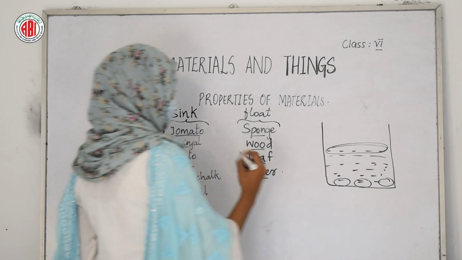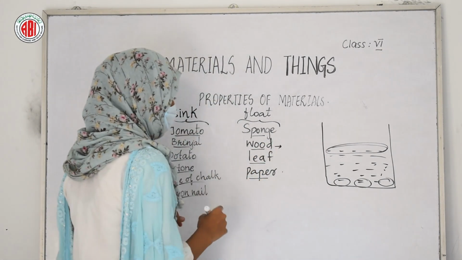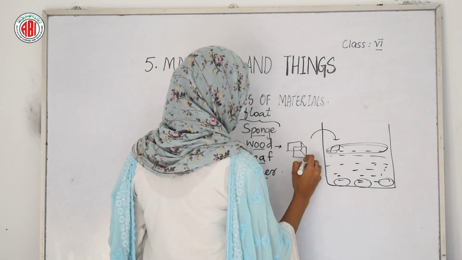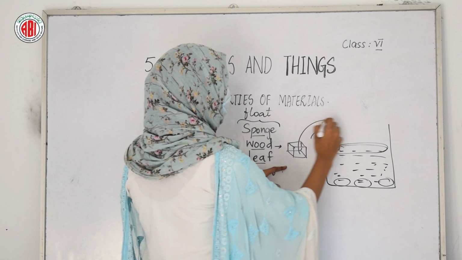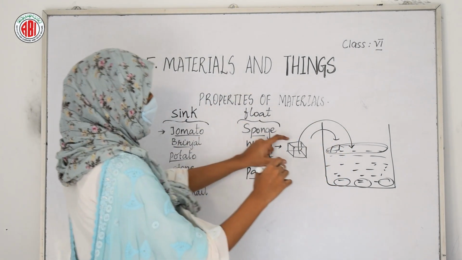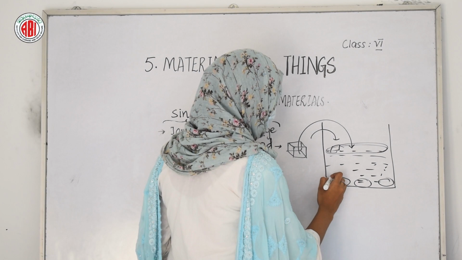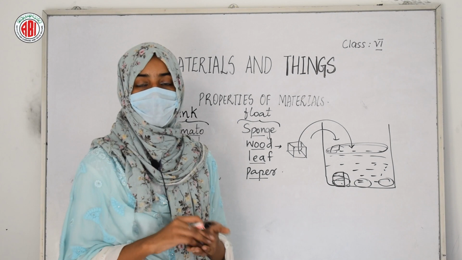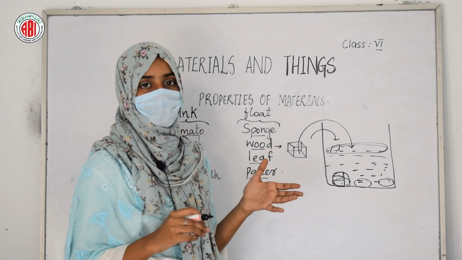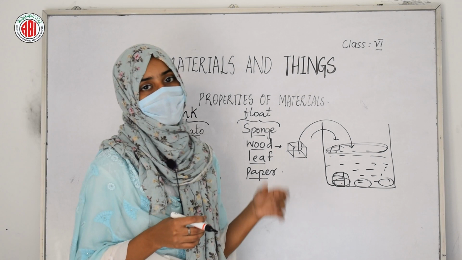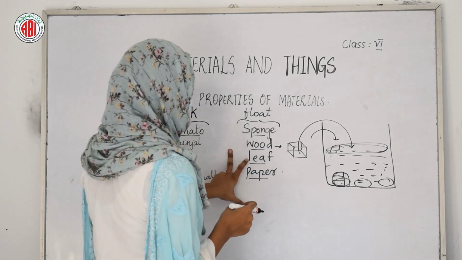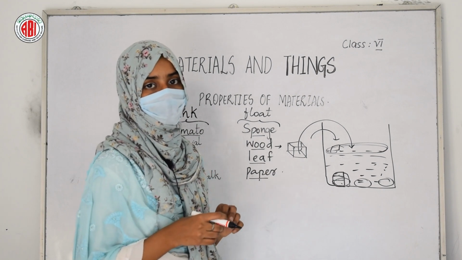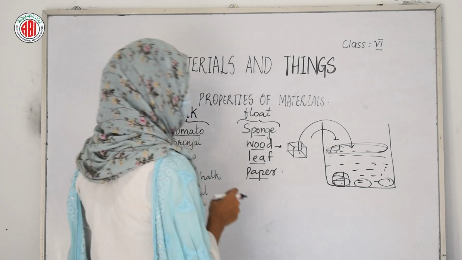Here we'll take one more example, that is a piece of wood. When you put a piece of wood, it will float on water, but when this wood is molded into a box, and if you put this box into the water, then this box will sink down in water. So in this way, the material in one shape will sink, and when it is molded into another shape, it will float. The different materials can either sink or float based on their properties and based on their volume and even on their density.